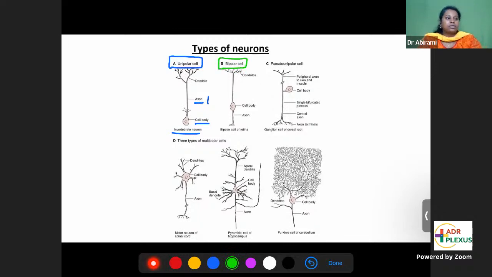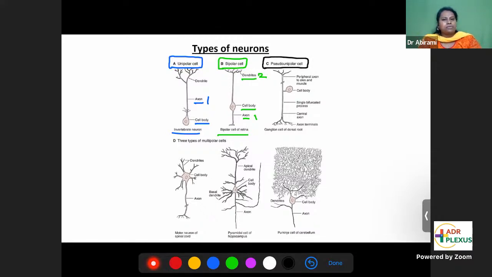Bipolar. Bi means two. From the cell body, if there are two processes coming out, then it is called bipolar. For example, in the retina you have bipolar cells. From the cell body, one process is the axon, the other process is the dendrites. Two processes are coming out. Typical example, bipolar cells of the retina.